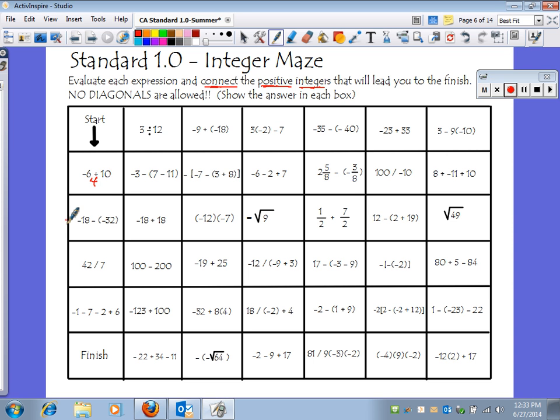So if I start here and I answer this, I would get a positive 4. So I would continue my arrow this direction. If I go down to here and I add opposite here, that's going to be a positive 14. So I might keep this going here, and this might be positive, I might need to go over here. So eventually you'll find your positive route that will get you all the way to the end down here at the bottom. You're trying to get to this finish line down here at the bottom. So you'll come back to that after the notes is over. That'll be the first thing you do after your notes.